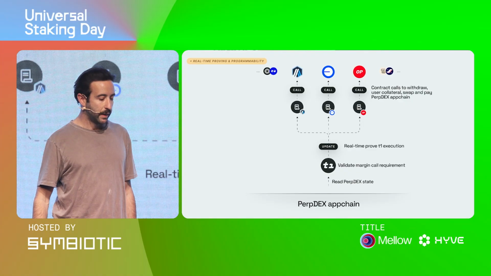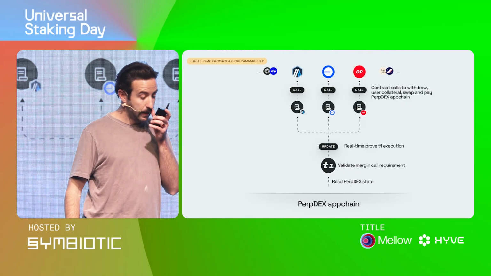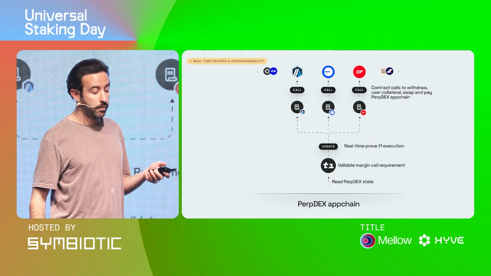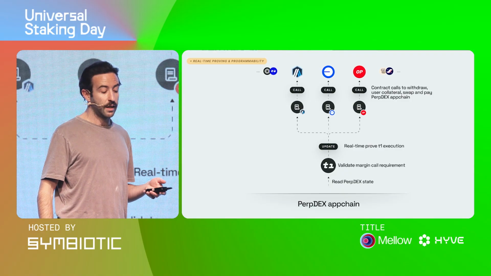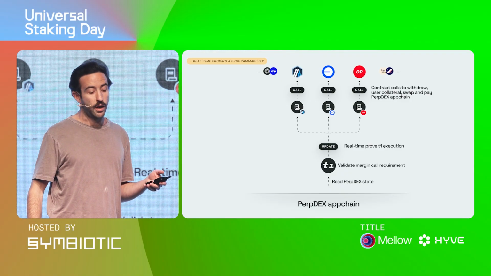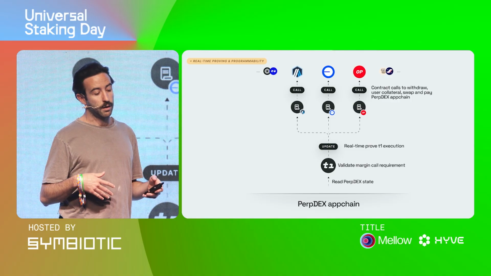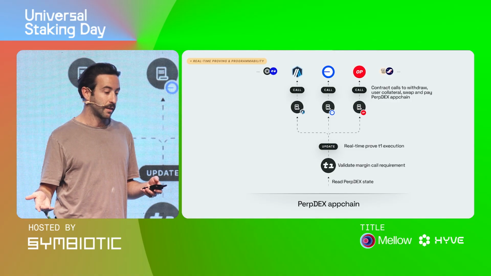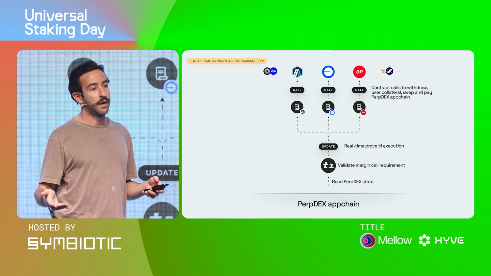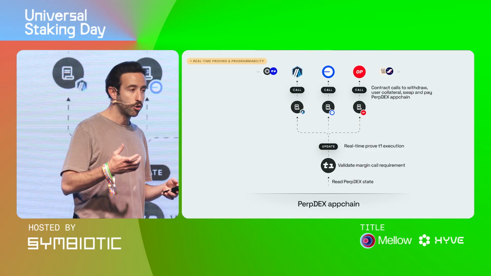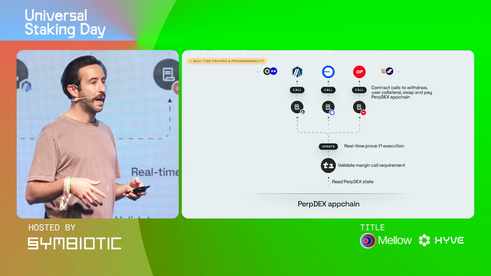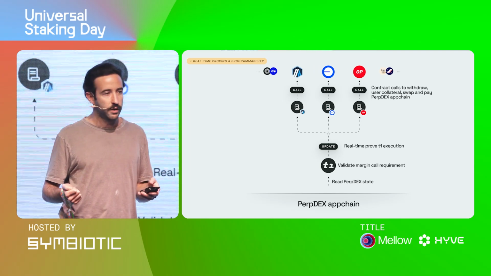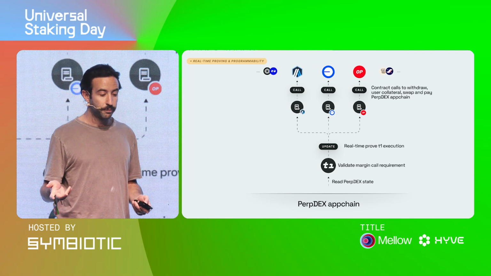And the idea would be that you run the DEX in the example I gave you in a trusted execution environment. You would read the DEX state, and if there is a liquidation that's required, you would basically prove that to whatever chain the perp DEX is settling on, and this proof would create a contract call on these chains to allow the perp DEX to collect the collateral of the user who's insolvent and sell it if necessary.